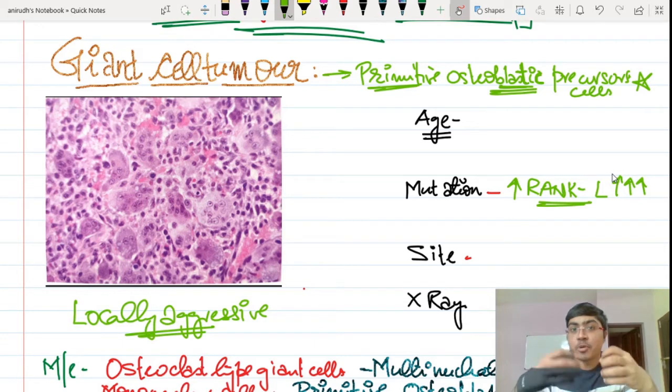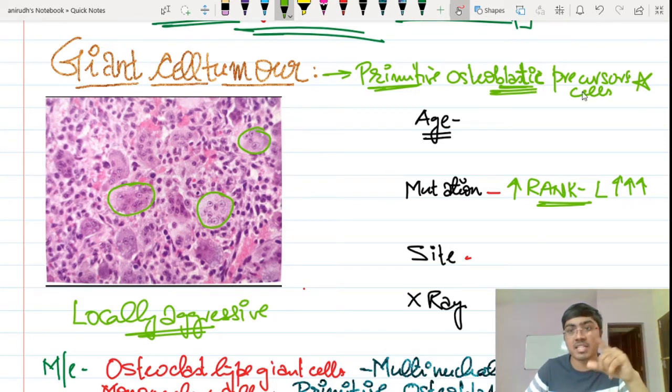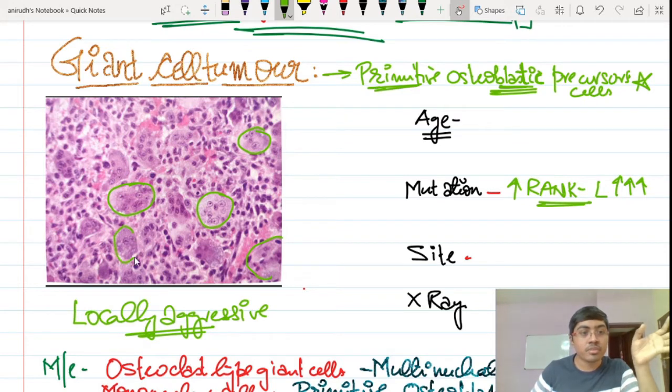So there is an increased production of osteoclasts over there, and that is why in this particular image you will be seeing these osteoclast type giant cells. Why are these coming? Because of the increased amount of RANK ligand production by the primitive osteoblastic precursor cells. These are going and attaching to their receptors present on the osteoclasts. That leads to increased differentiation and increased production of osteoclasts. So these are the typical features which you see over here. These are the multinucleated giant cells, which are called osteoclast type giant cells.